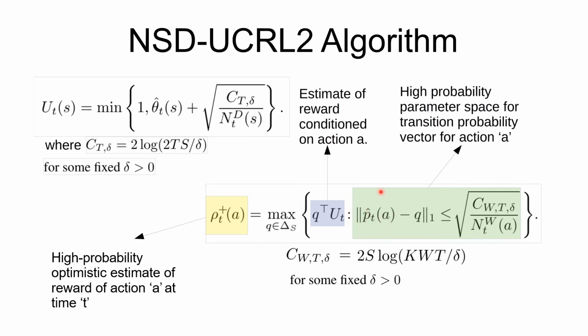PT hat is the estimated transition probability associated with action A at time t, which we have seen in the previous slides. If Q, being a transition vector, lies within this confidence interval, then Q lies in a high probability space for the true transition probability. With this property of Q and the upper confidence estimate UT as we have seen before, we now define the upper confidence bound on the expected return of an arm A.